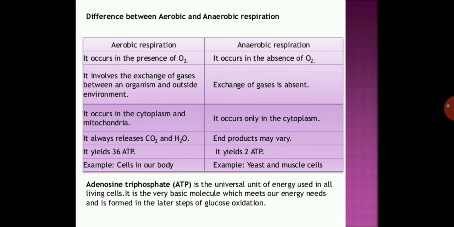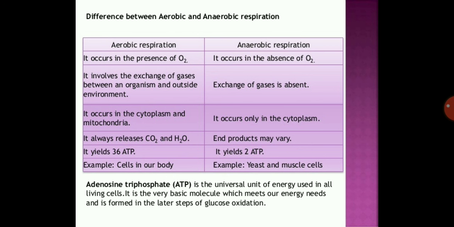ATP means what? Adenosine triphosphate. That is the unit of energy used in all living cells. Okay, which is our energy molecule. So in anaerobic respiration, there is less ATP production. Examples of cells that use anaerobic respiration are yeast and the muscle cells. Yeast you use for bread making also. There also the anaerobic respiration takes place.